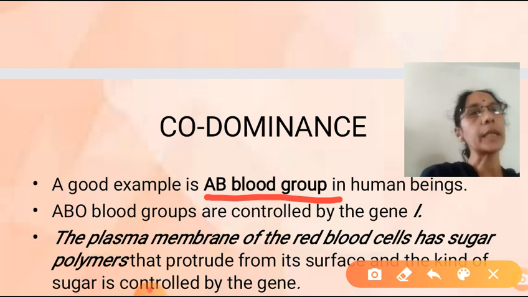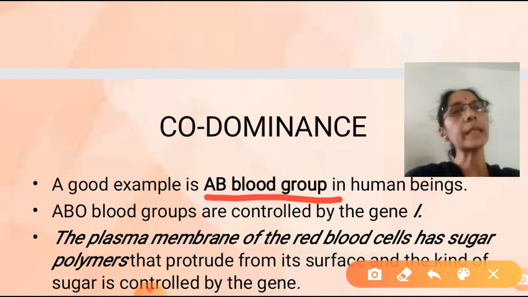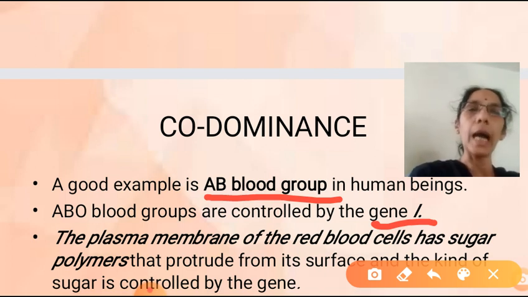The human blood group, called the ABO blood group, has A group, B group, AB and O. All are controlled by a single gene, because the character is one; blood group is one character. That is controlled by how many genes? One gene. The gene is called I.